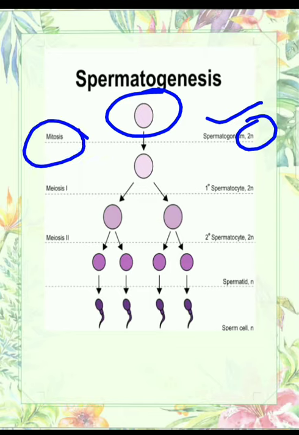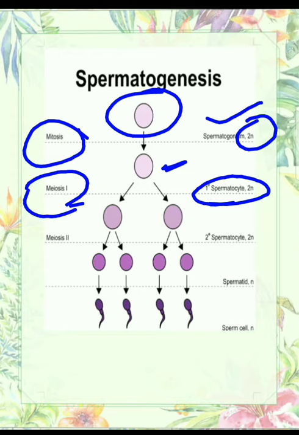So what happens in the spermatogonium? Mitosis division takes place. Due to mitosis, many spermatogonia divide into many cells. The cell which is formed is known as the primary spermatocyte. The primary spermatocyte is also diploid in nature. After that, meiosis 1 takes place in the primary spermatocyte.